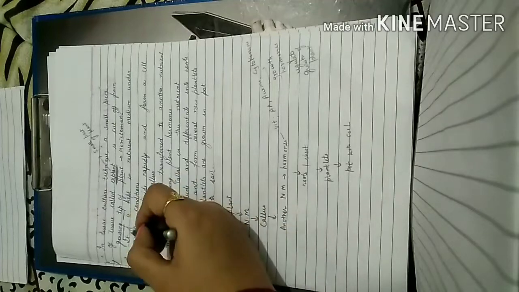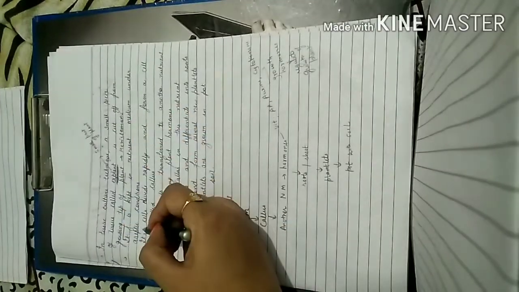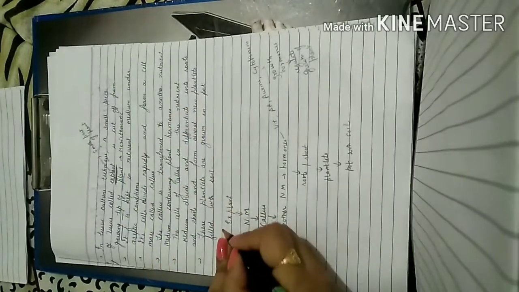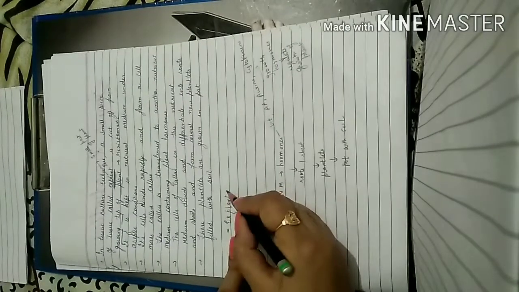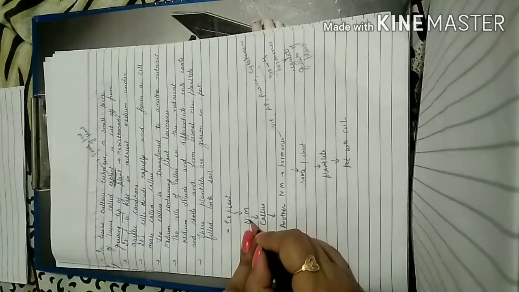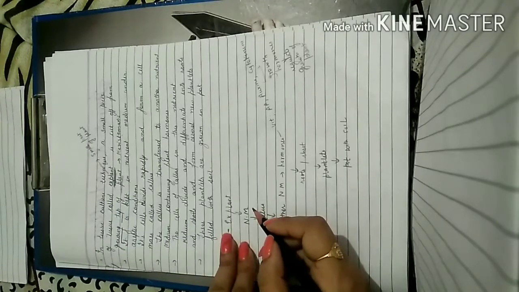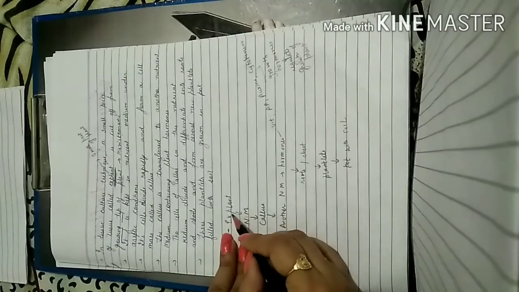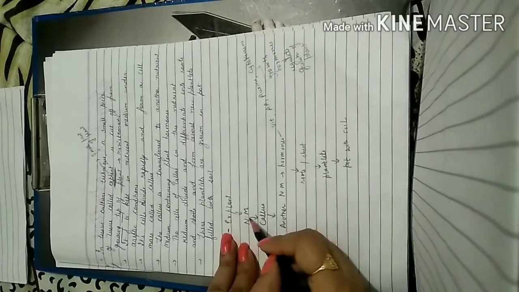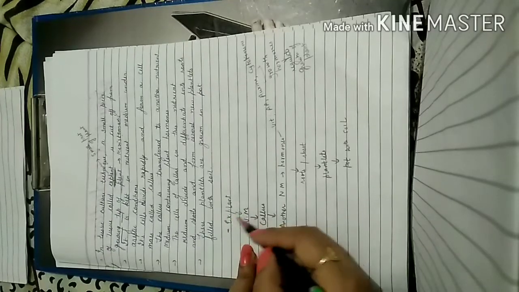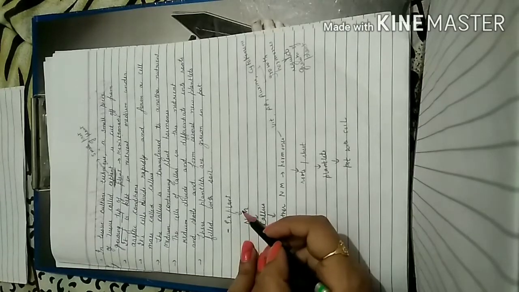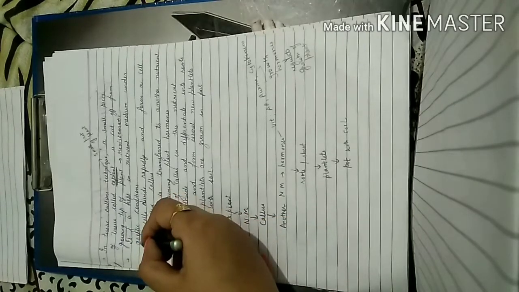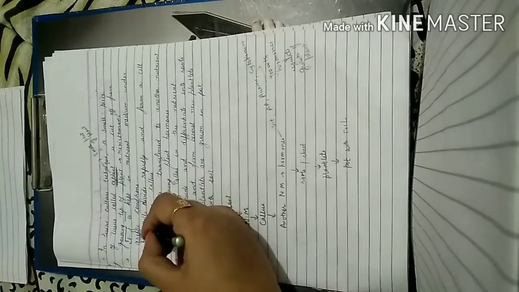it is kept in nutrient medium under aseptic condition. We have taken the explant, then we will transfer this explant, that is the small piece of tissue, into nutrient medium, right? But the condition here is that it should be done under aseptic condition.